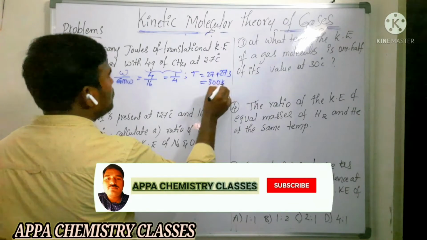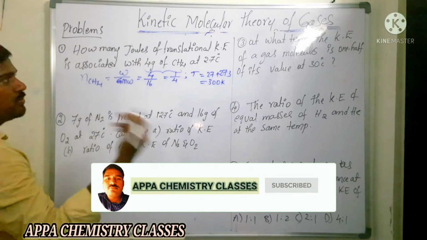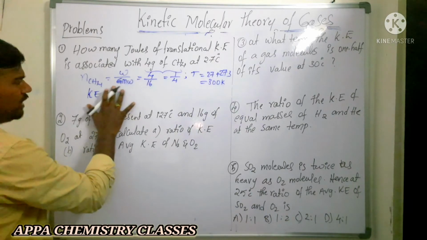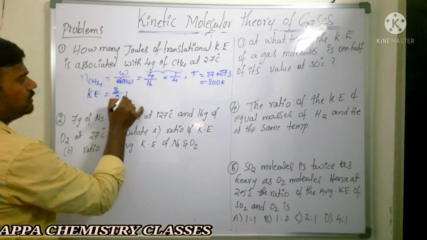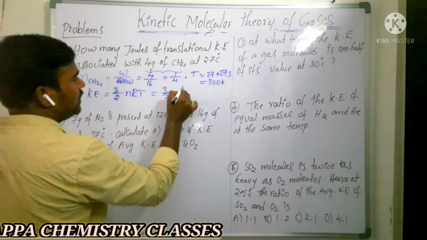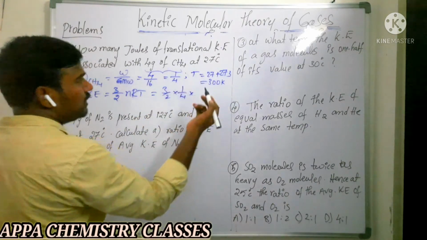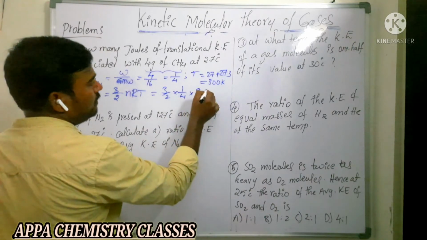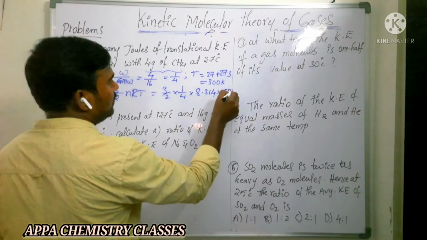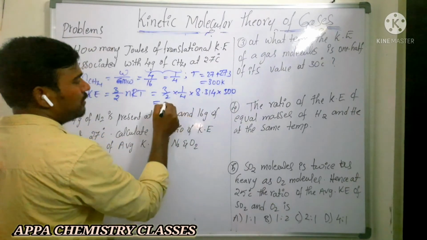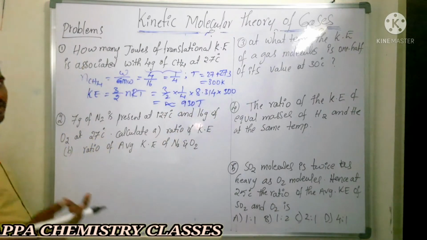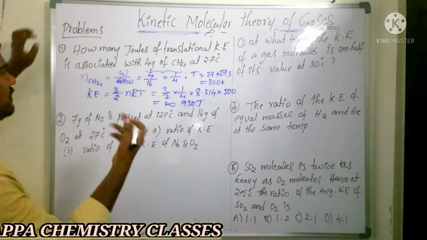They are asking kinetic energy in joules. Kinetic energy is 3 by 2 nRT, so 3 by 2 into 1 by 4 into R, taken as 8.314 since it is in joules, into 300. You do this calculation and you will get approximately 930 joules. So that is an easy formula substitution.